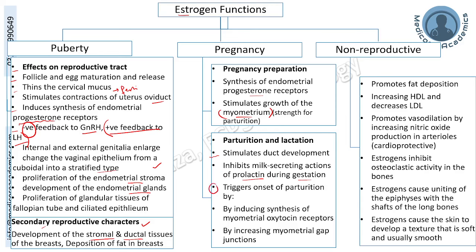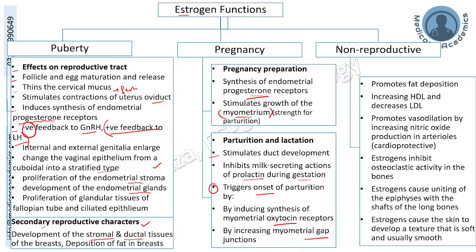It has a very important role to onset the parturition by inducing the synthesis of oxytocin receptors. For the preparation of pregnancy, it enhanced the synthesis of progesterone receptors, and for parturition, it is now increasing the oxytocin receptors. Also, it helps by increasing the myometrial gap junctions. The more the gap junctions in the uterine smooth muscles, the more forceful and coordinated smooth muscle contractions would be there for the parturition, uterine contraction, and birth of the baby.